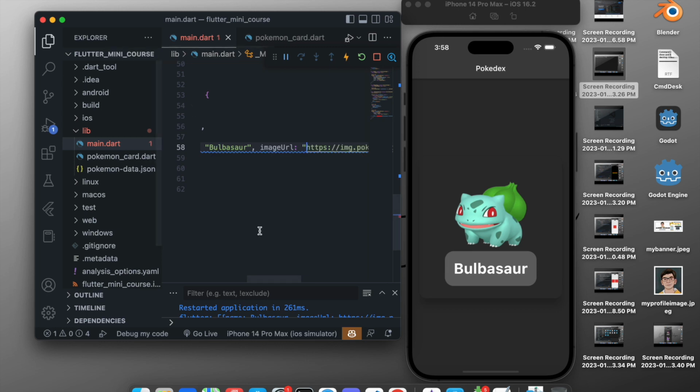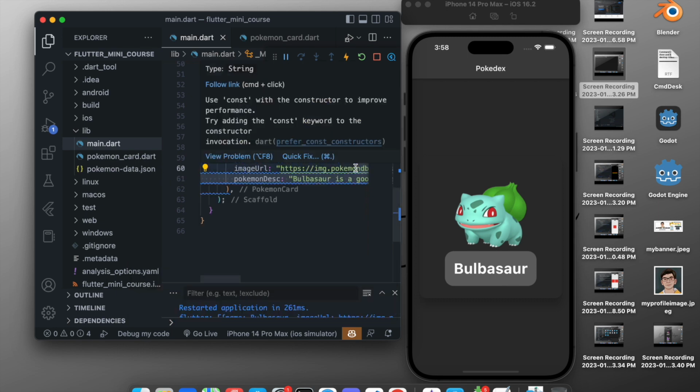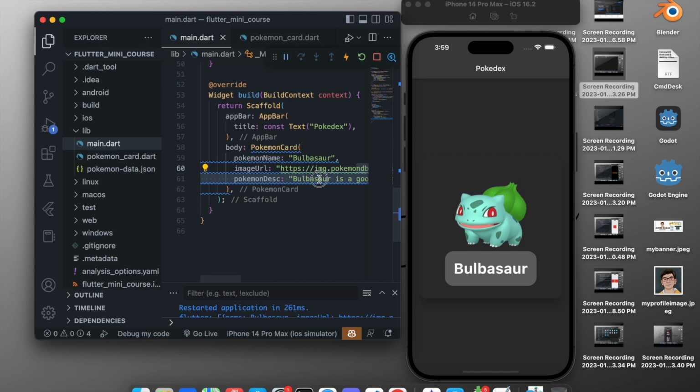Now after adding the URL, you want a description. So for now, add a random description. So Pokemon description will be Bulbasaur is a good Pokemon. So for now it doesn't display descriptions right here, so you can add a random description, and this will not make any difference. But now you have a Pokemon card widget that you just created.